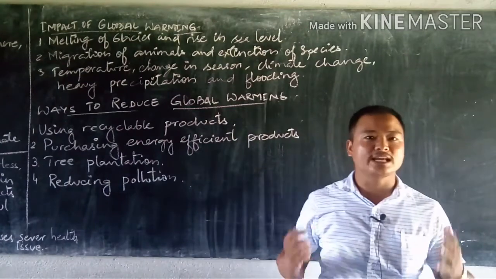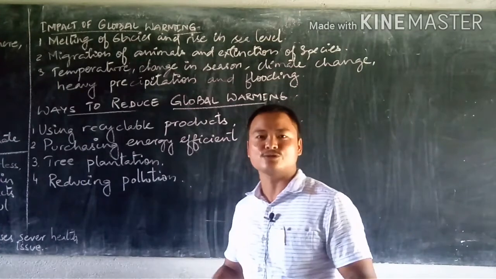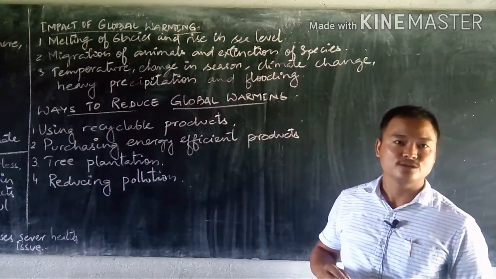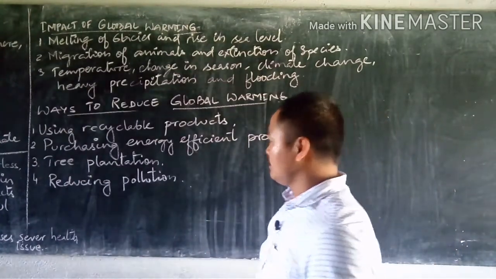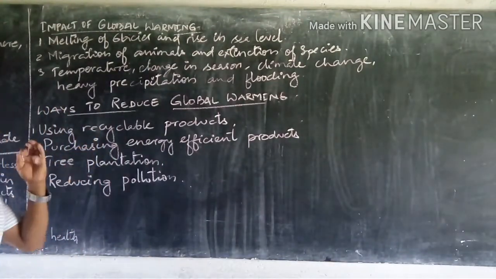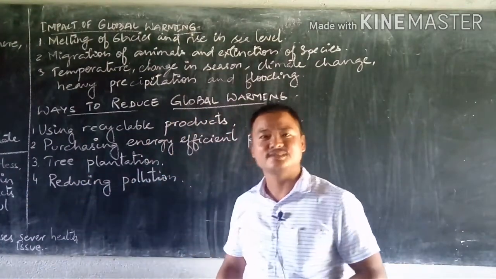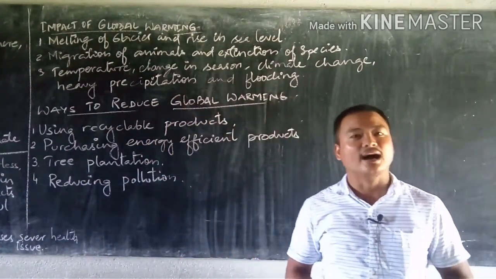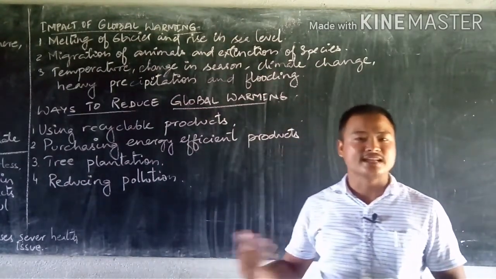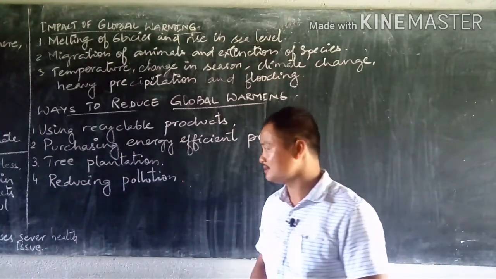Now it is not that we cannot stop it or we cannot control it. It is all in our hands, and we can work together to reduce this rising temperature on the earth. So what are the methods? The first point that I would like to highlight, and the easiest and simplest one, is tree plantation. Tree plantation means what? In other words, we can say afforestation. Places which were already forest but are now barren, if we start planting trees there, it is known as reforestation. We all can do this.